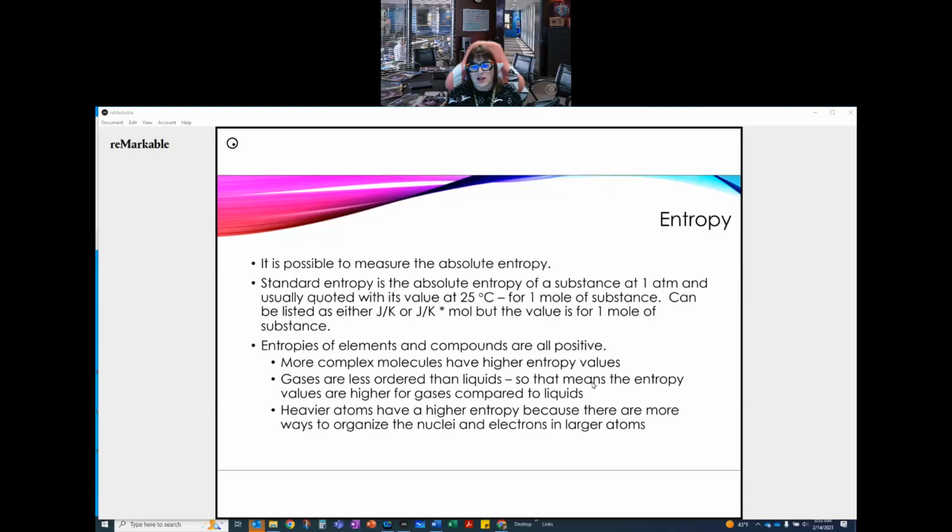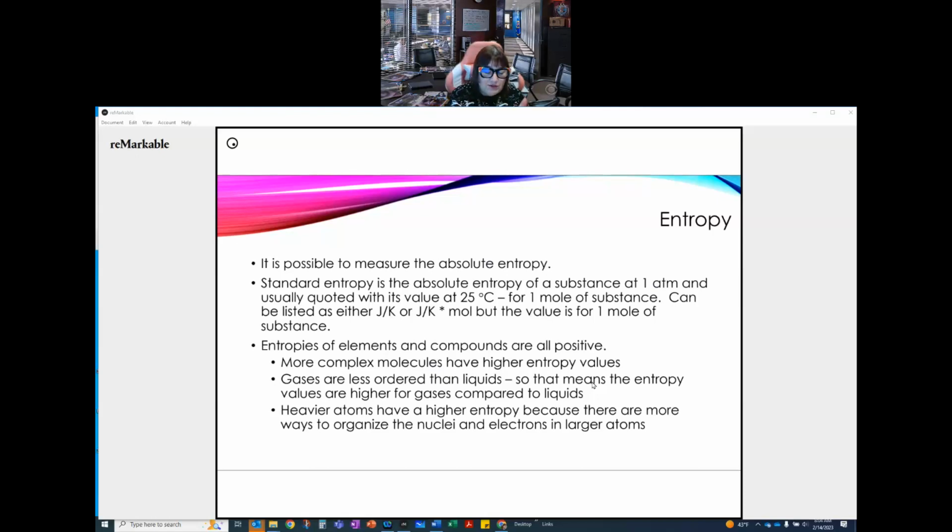A perfect crystal at 0 degrees Kelvin has no entropy. That was that third law. So everything else has more randomness than that. More complex molecules have higher entropy values. There are more places that the energy can reside in the number of bonds that it has and the number of positions of the electrons. Gases are less ordered than liquids, so entropy values are higher in gases compared to liquids. Heavier atoms have a higher entropy because there are more ways to organize the nuclei and electrons in larger atoms.